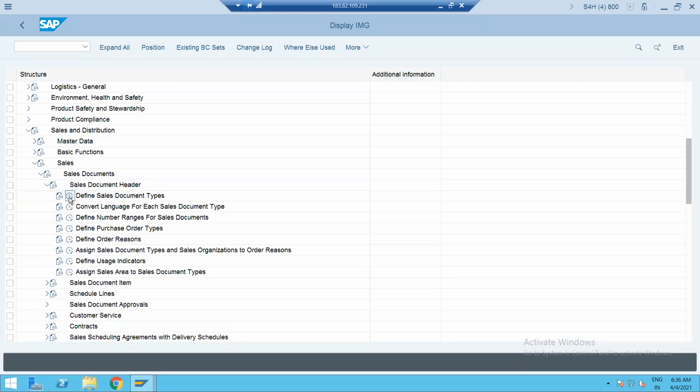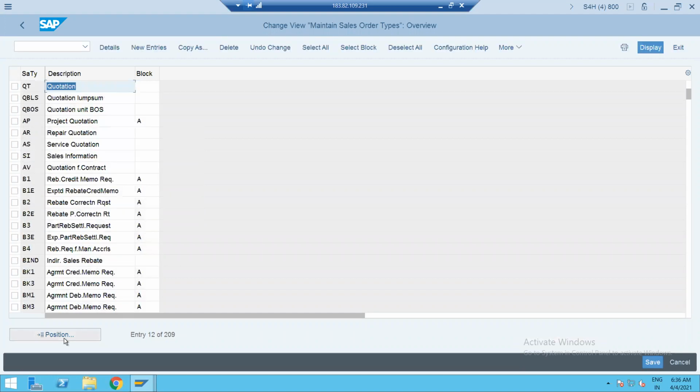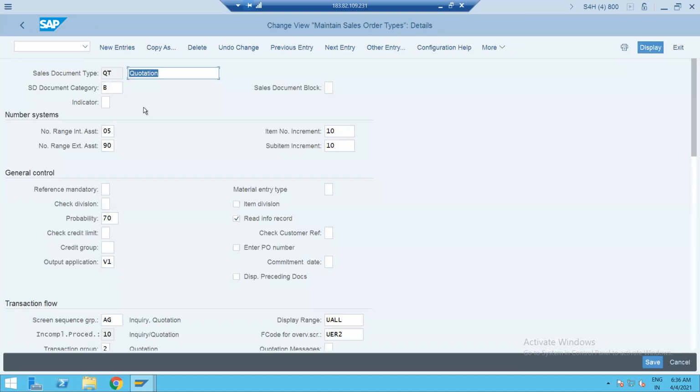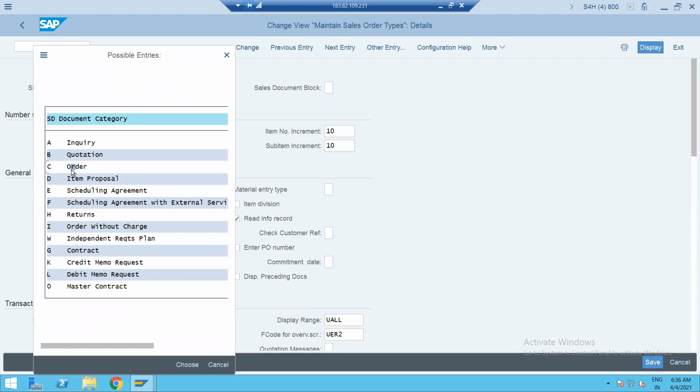So let's check the quotation. QT is the document. It was there in ECC also. How are you going to differentiate between your sales order and quotation? Sales order will be C document category and quotation will be B. Okay, this is how you can do it.